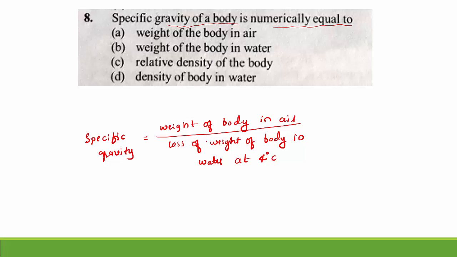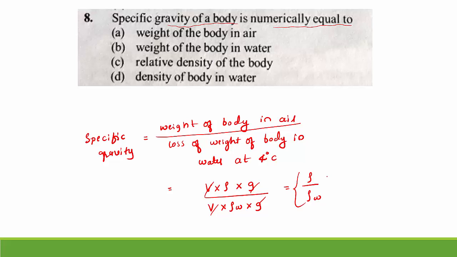It can be written as weight of a body in air, generally we can write the equation: volume into density of the given body into acceleration due to gravity, divided by volume into density of water into acceleration due to gravity. So here V and g will get cancelled. So we can write density of a body divided by density of water.